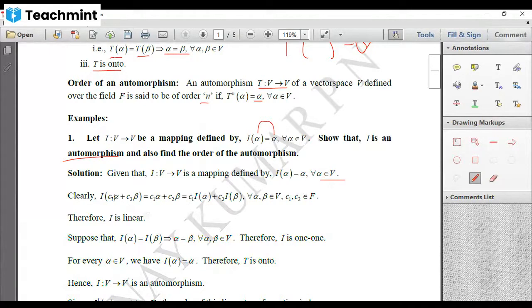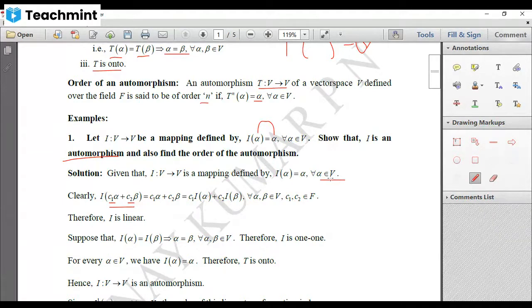So C1 into alpha will again come in V, C2 into beta will also come in V by vector space properties. And the sum of these two vectors will again come in V, because the closure law holds in a vector space. That means when you take two vectors from V, their sum will again be in V itself. So C1 alpha plus C2 beta is again a vector in V.